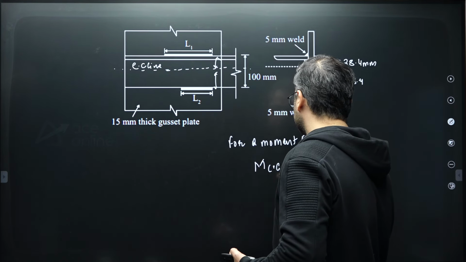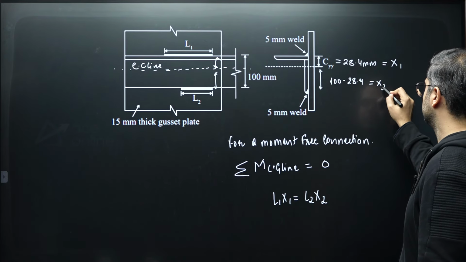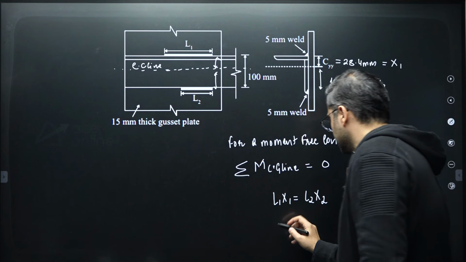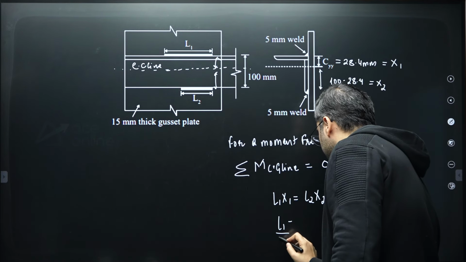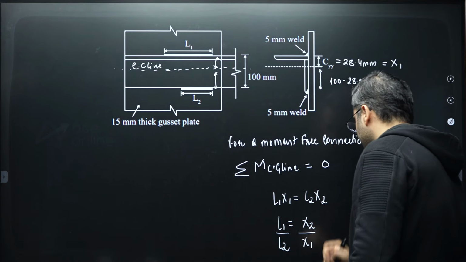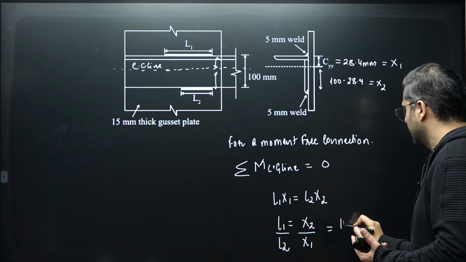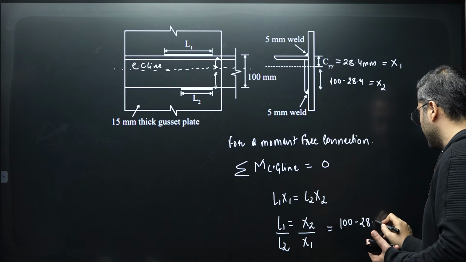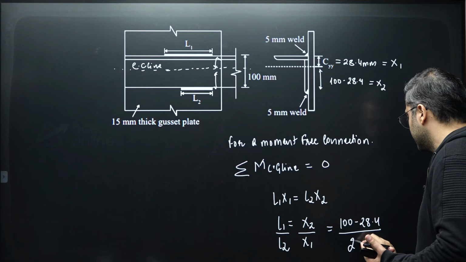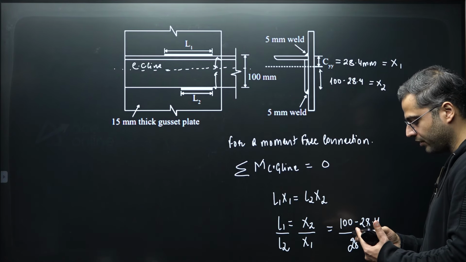This would give you L1 x1 equal to L2 x2, where x1 is equal to the CYY and x2 is equal to this value, right? So here L1 divided by L2 will be equal to x2 divided by x1. So x2 divided by x1 is nothing but 100 minus 28.4 divided by 28.4, that's it.